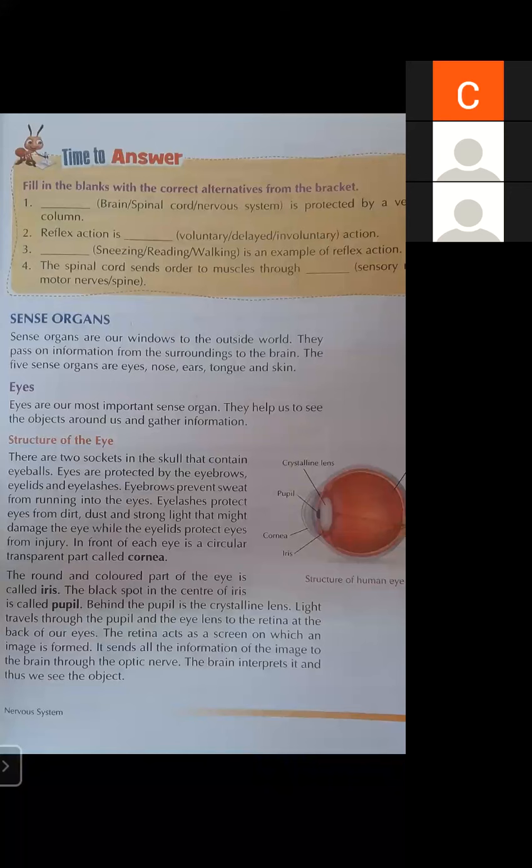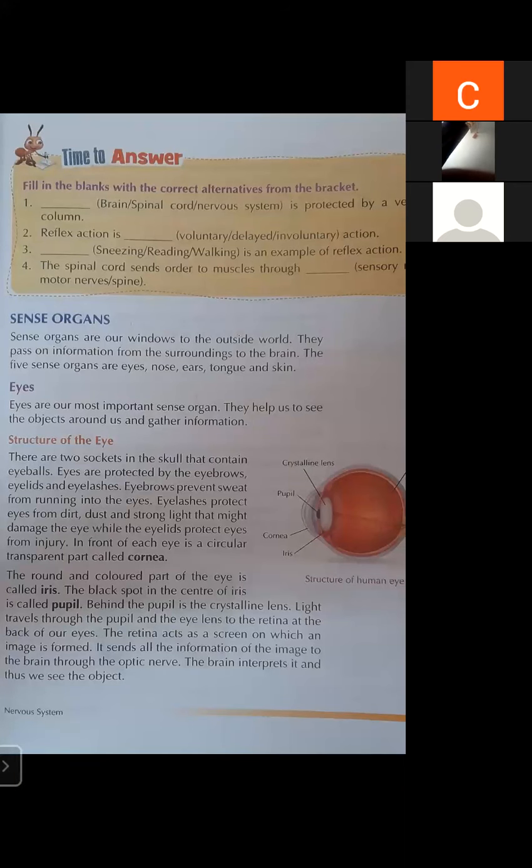The black spot in the center of the iris is called pupil, the central part of our eyes. When you look into the eyes of your elder sister, brother, or your mother, father, you see all these parts. The central black part of the eye is known as pupil. Behind the pupil is a crystalline lens, the eye lens, and then the retina at the back of our eyes.